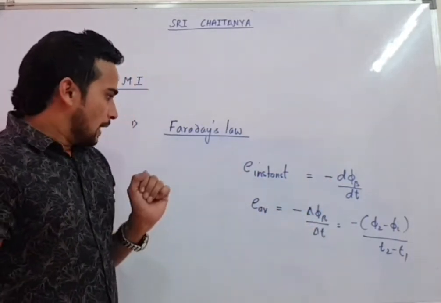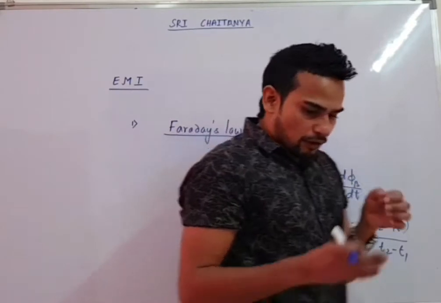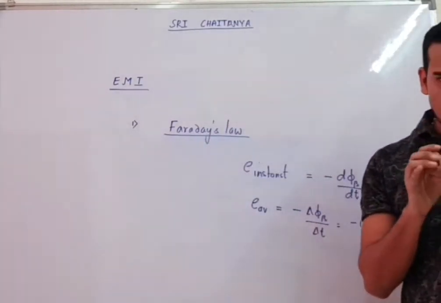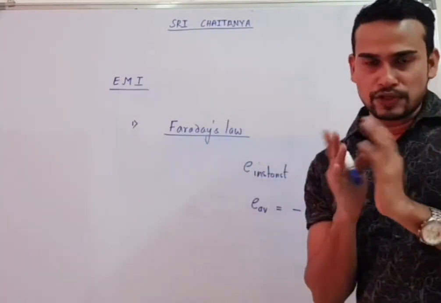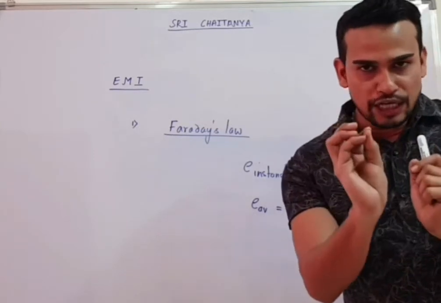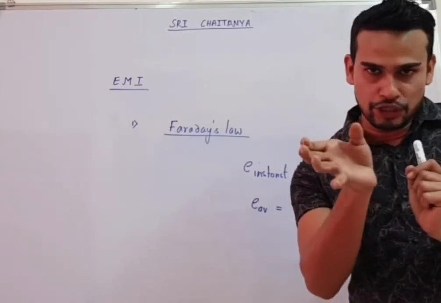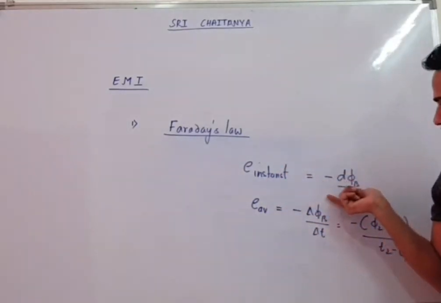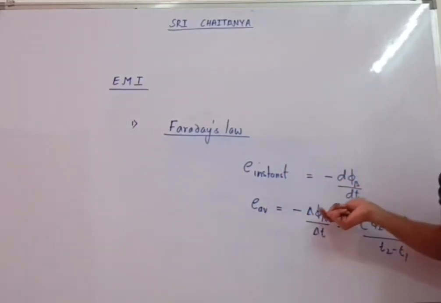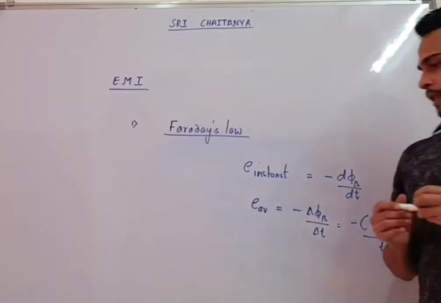Okay, no problem. So till now in Faraday's law, what I told you is that Faraday's law will give you the value of induced EMF. Two induced EMFs we will get. One will be instantaneous, one will be your average. Instantaneous simply with the help of differentiation, average with the help of delta phi upon delta t.